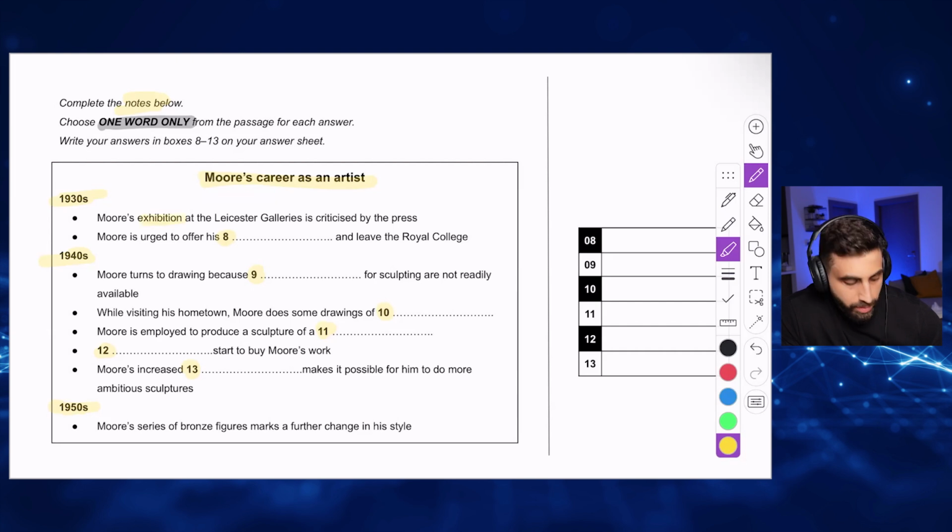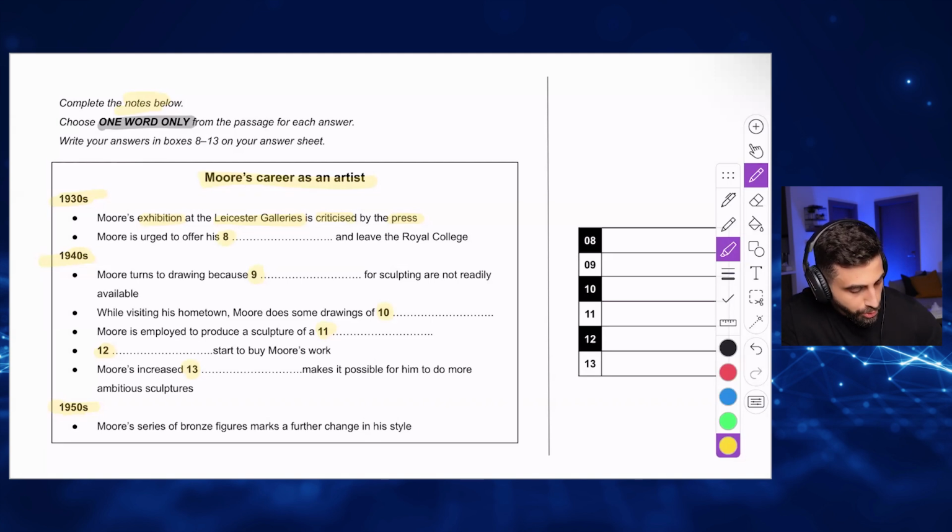is a keyword. At the Lista galleries, capital letters. This means you're going to find the exact same words in the passage. It's a proper noun. Is criticized by the press. The press means journalists. Criticized, so the journalists said that his exhibition is not the best. I'm trying to paraphrase this bullet point to myself. I'm spending a lot of time now explaining it to you. The coming ones, I'm not going to be explaining them that much. I just want you to understand what I do when I read the questions.